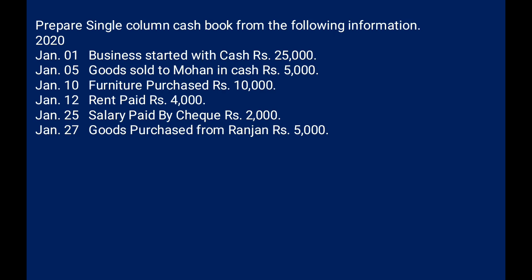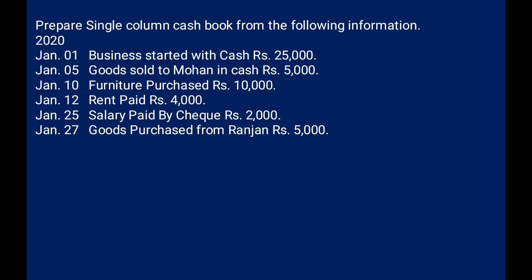What is given here? Business started with cash rupees 25,000, goods sold to Mohan in cash rupees 5,000, furniture purchased rupees 10,000, rent paid rupees 4,000, salary paid by check rupees 2,000, goods purchased from Ranjan rupees 5,000. After going through the transactions, we have to check which transactions we have to record and which transactions we don't have to record.